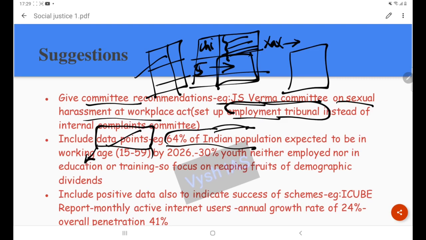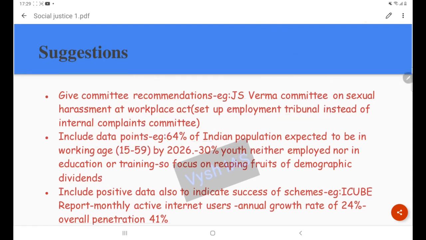Say this many people will be in the working age group, so instead of compromising to brain drain, India should be in a position to absorb this huge workforce. Like that you can write. That is the basic thing. Okay, then another data point is that 30% of youth are neither employed nor in education or training. So you have to focus on improving this demographic dividend, on training this demographic dividend.